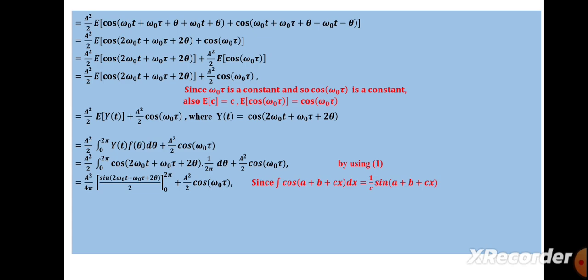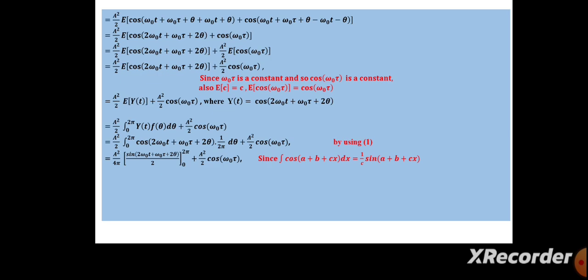We know the integral of cos(a plus b plus cx) equals 1 by c sin(a plus b plus cx). So using this formula, and since 2 pi is also a constant, taking it outside, we will get A square by 4 pi into integral value sin(2 omega naught t plus omega naught tau plus 2 theta) by 2, lower limit 0, upper limit 2 pi. The second term plus A square by 2 cos(omega naught tau).